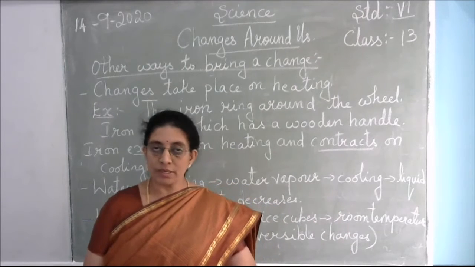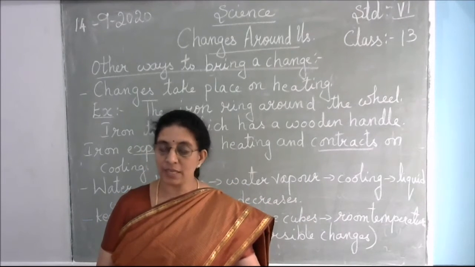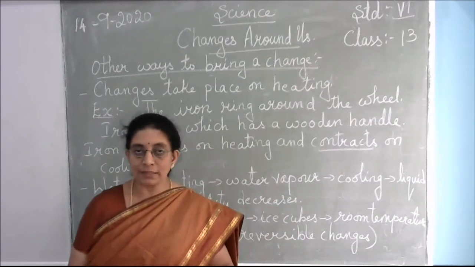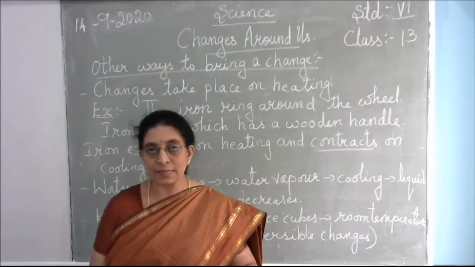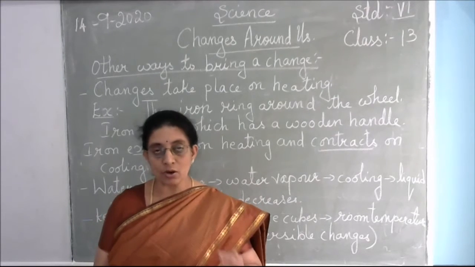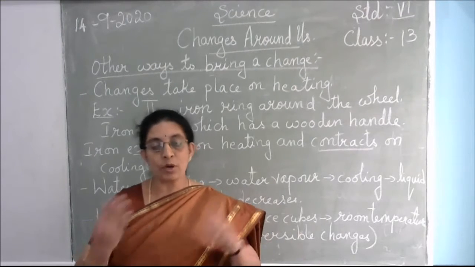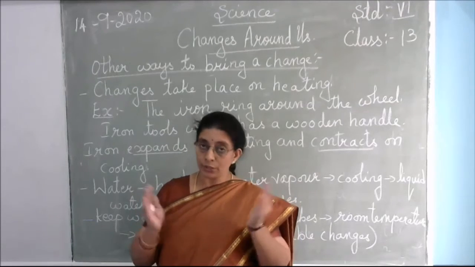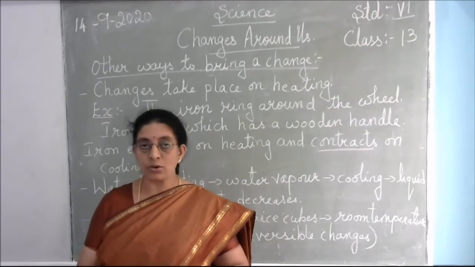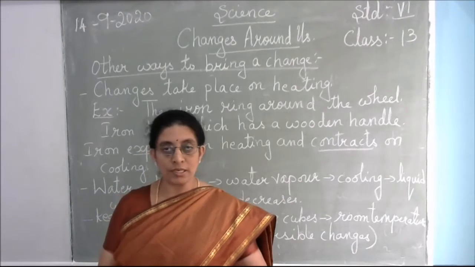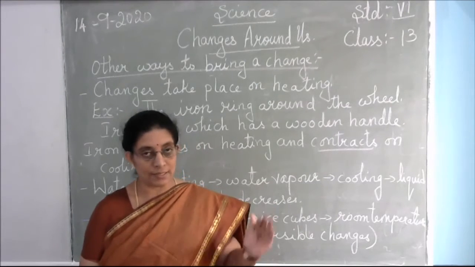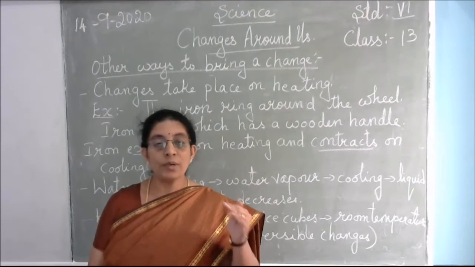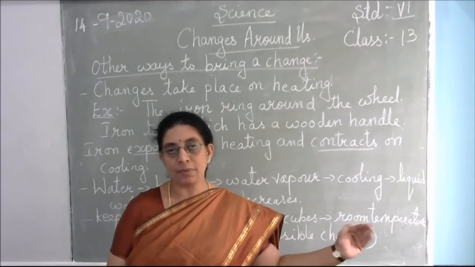But in non-reversible changes, the changes which take place will be permanent. You will not be able to get back the original property of that particular substance or product. The entire property changes from one form to the other form, so sometimes a new substance is formed. That is called non-reversible change. So now we'll see in this session what are the other ways that things can change, how the properties can be changed.